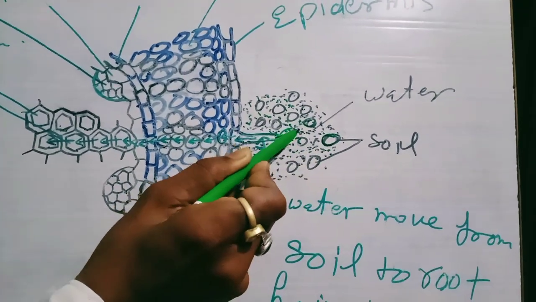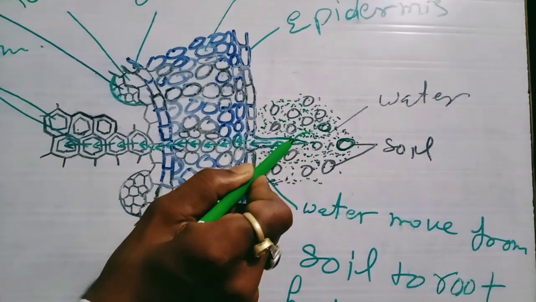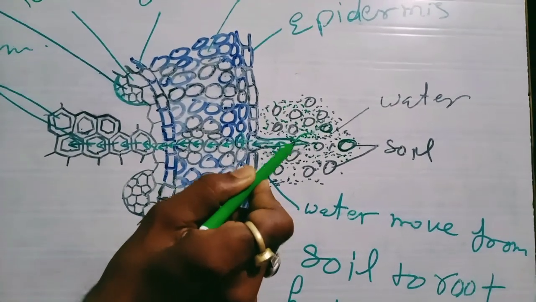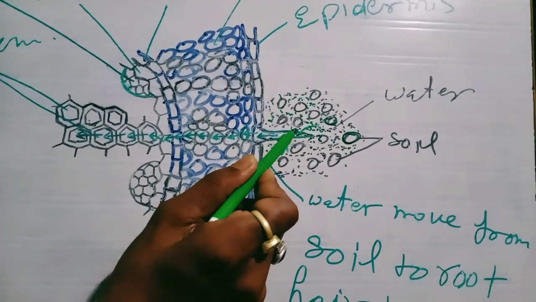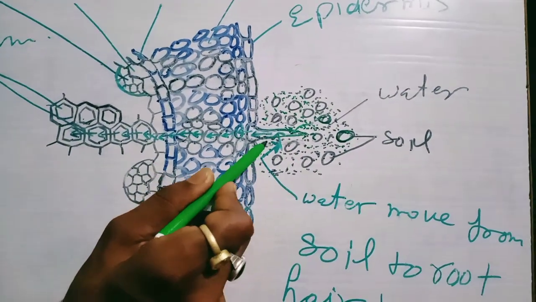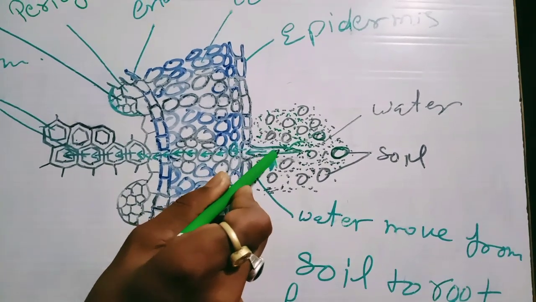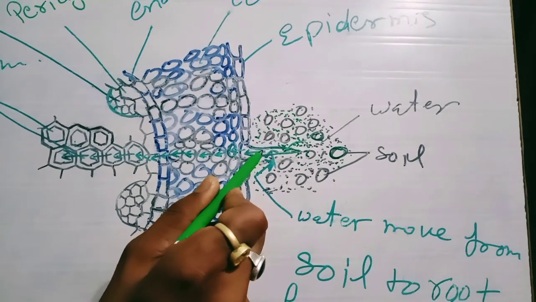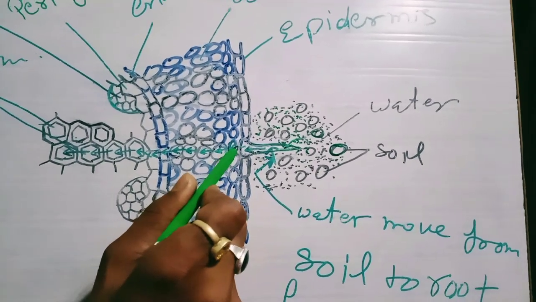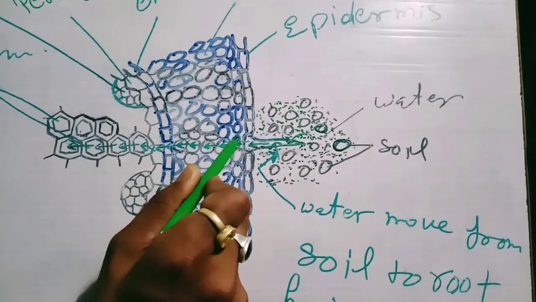Now water moves from soil particle to the root hair, due to which this root hair becomes turgid or swells and exerts a type of pressure called turgor pressure. By this turgor pressure, water is pushed towards the cell of cortex and reaches the cell of cortex.